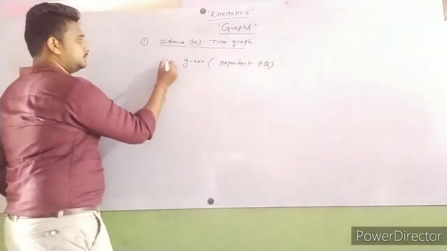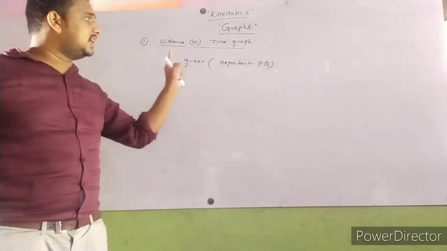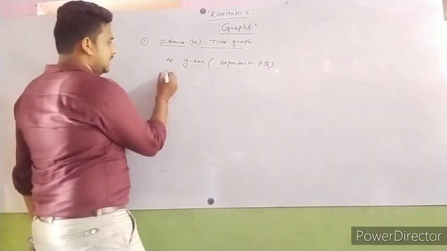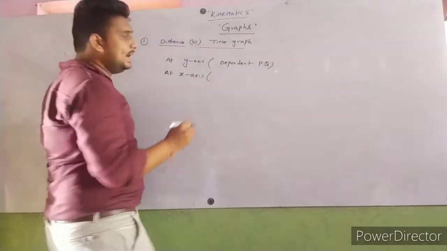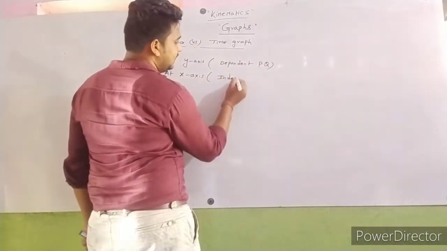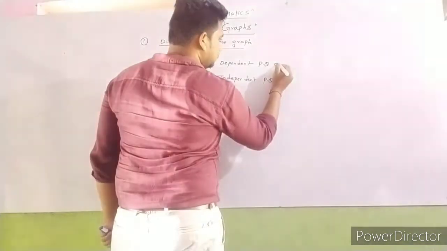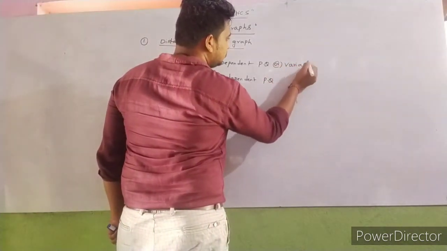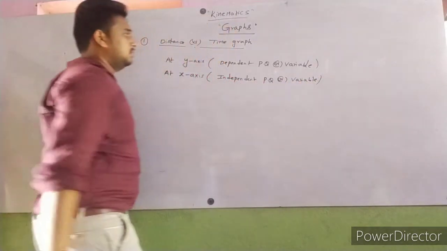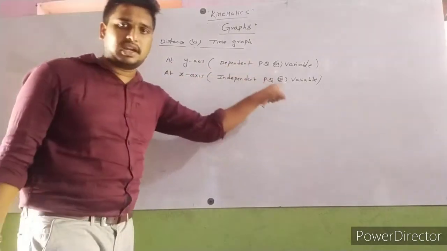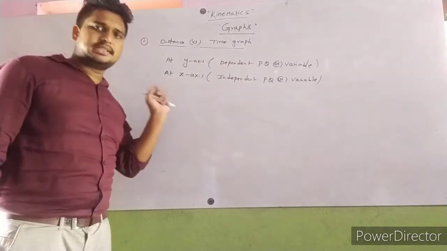And at x-axis we take the independent physical quantity or variable. Okay, at y-axis dependent physical quantities, at x-axis independent physical quantities we have to take. So that is a simple thing.